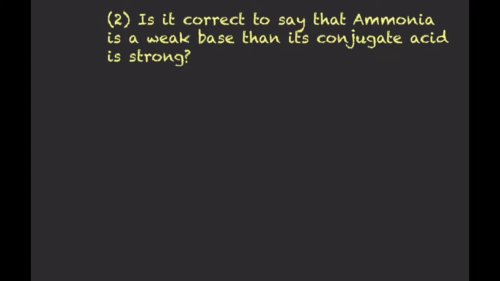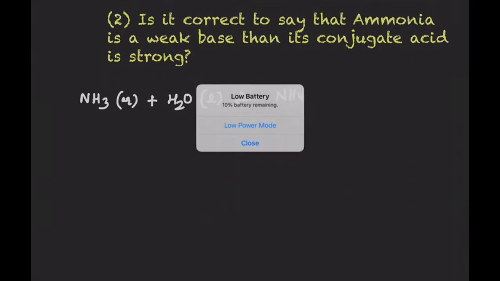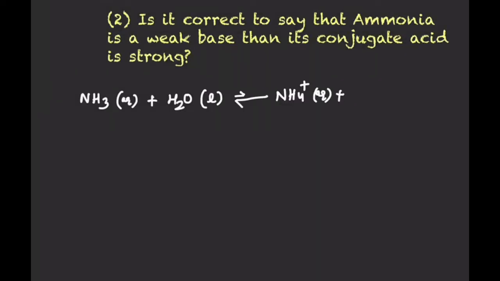So ammonia, NH3 in aqueous state, when added to water will accept H+ from water to form the ammonium ion, NH4+ in aqueous state, and in the system the OH- ion concentration is increased because H2O is giving H+, so it is converted into OH-.